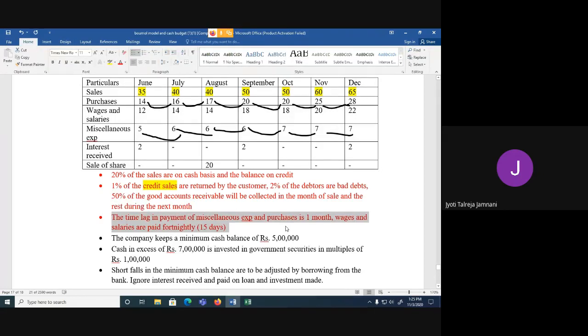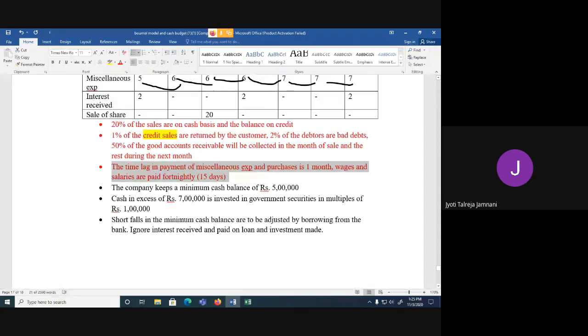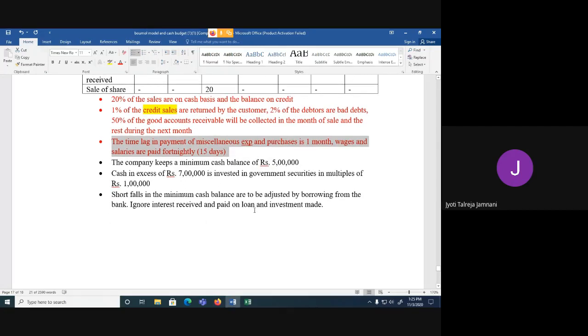Then the company keeps a minimum cash balance of rupees 5 lakh. So this is the target, the minimum. In the previous sum, if you remember, they had given 35,000. Here it is 5 lakh. Cash in excess of rupees 7 lakh is invested in government securities in multiples of 1 lakh. Shortfall in the minimum cash balance are to be adjusted by borrowing from the bank. Ignore interest received and paid on loan and investment made. So these last 3 points are when we get the closing balance.